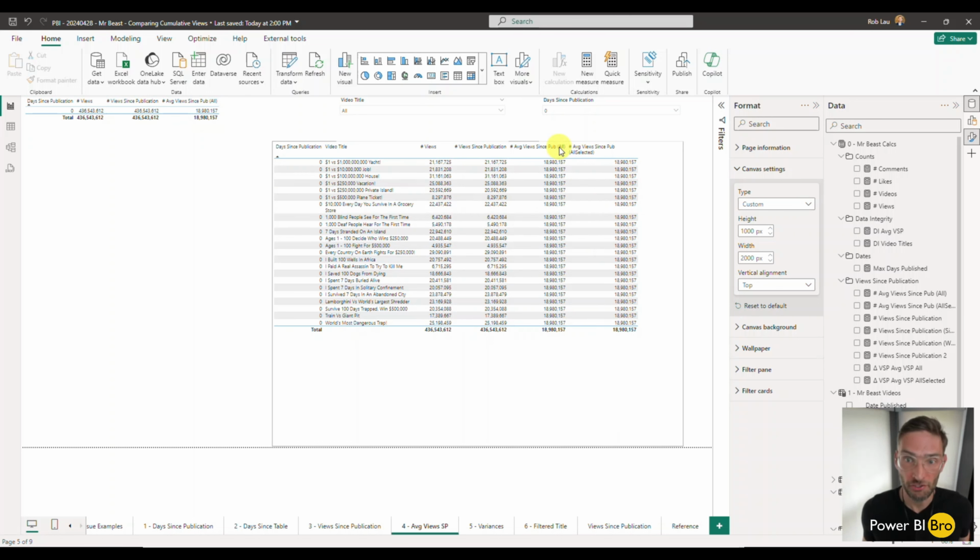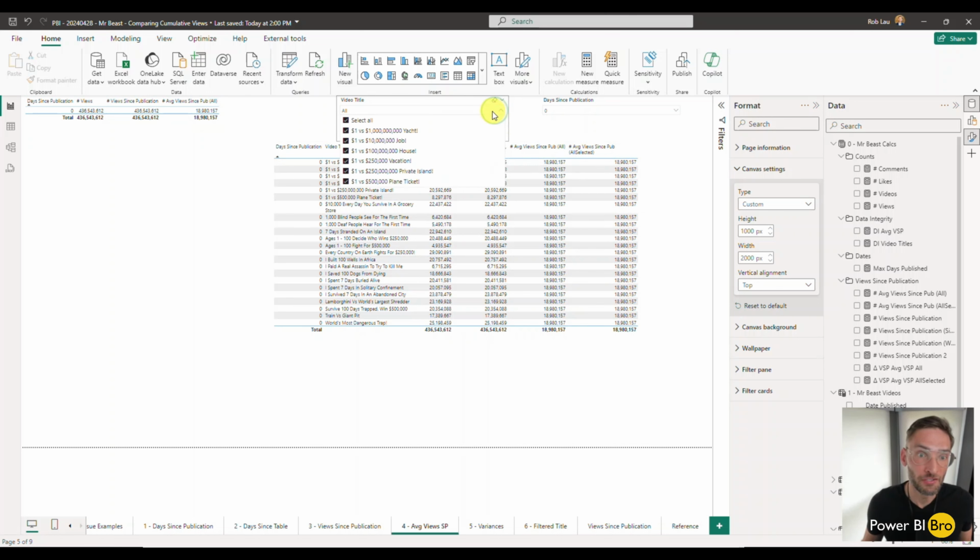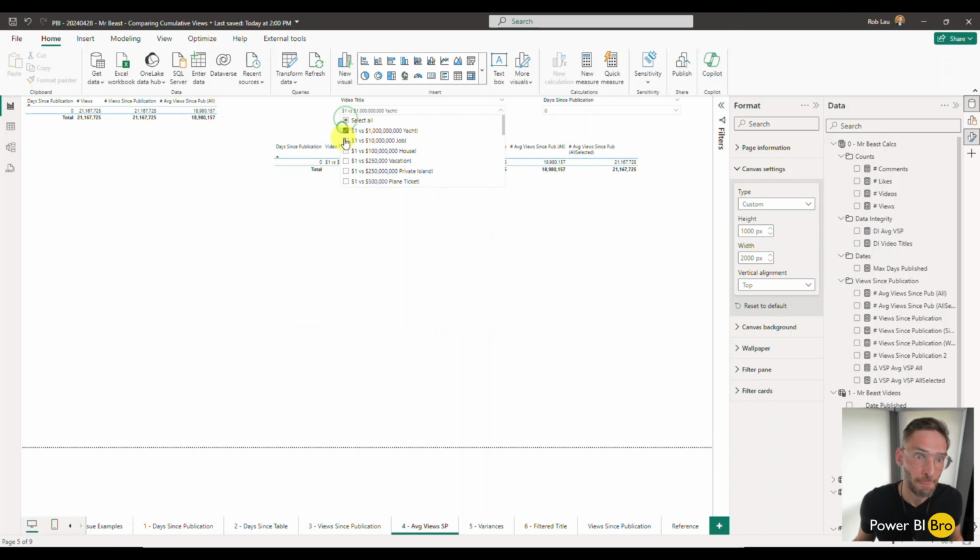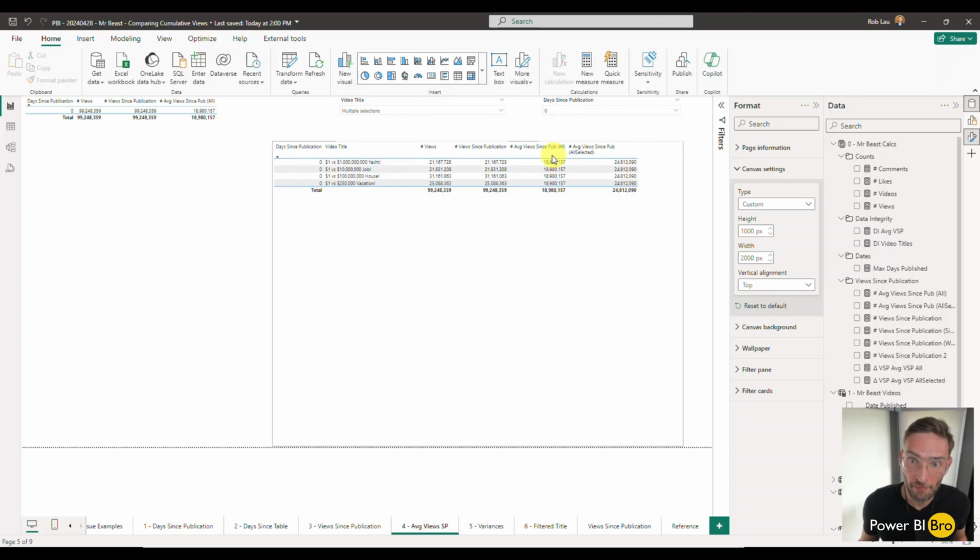Views since publication all is an option, but then all selected is another option. So remember that views since publication all is every video. And now the all selected is going to function more like, what if I just want to see how 3 videos do against each other? Give me that average. Cool, I'll pick 4. So in this case, the number for average views for all the videos in the whole model still stays the same at 18 million.